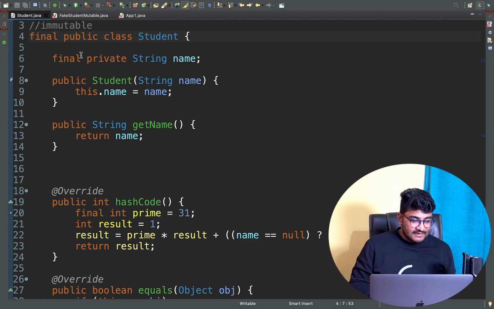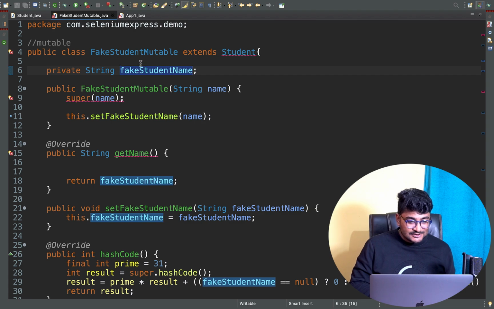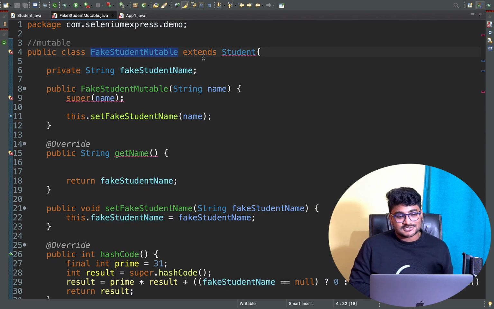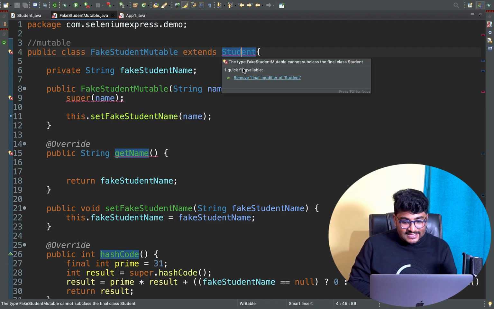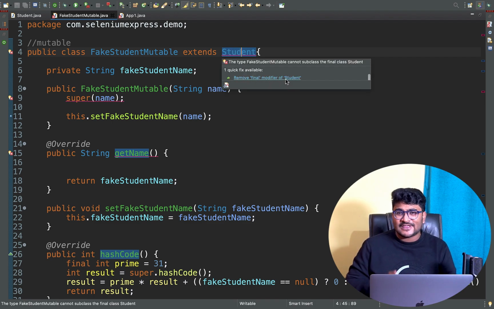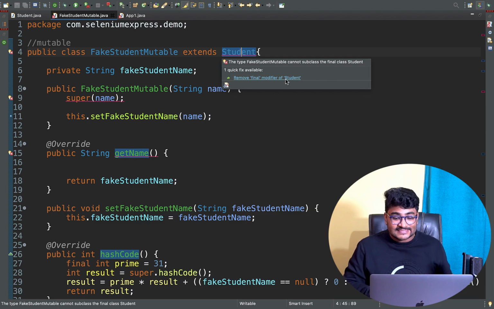Okay, cool. Right now obviously we'll be getting an error here in the fake student mutable, because we cannot extend our student class, and this extend will not work. If we hover over here, it says remove the final modifier from the student. We are not going to remove the final modifier from our student class, which is an immutable class, because knowingly we have given that final keyword before our class. So the type of fake student immutable cannot subclass the final class student.